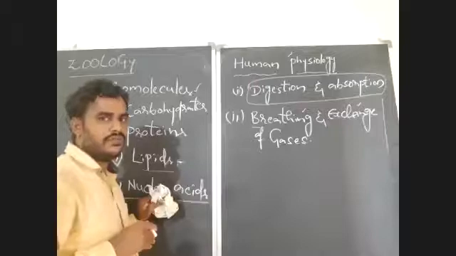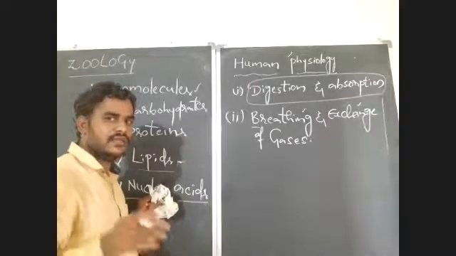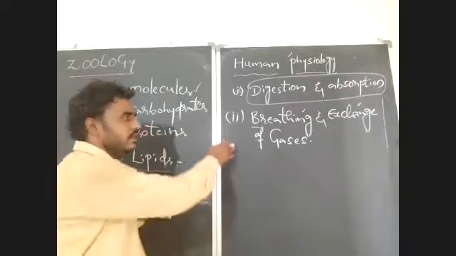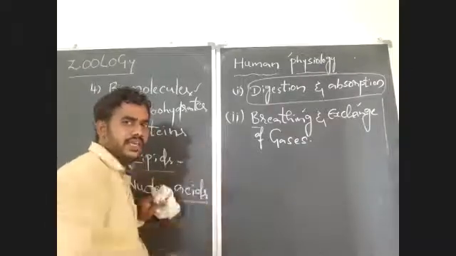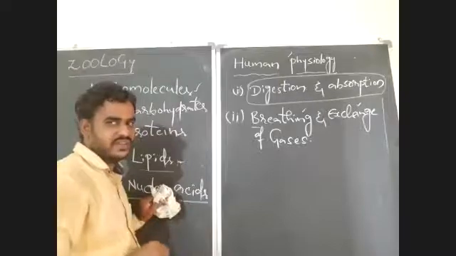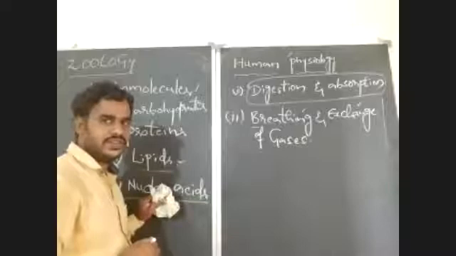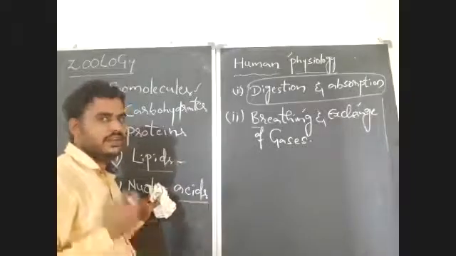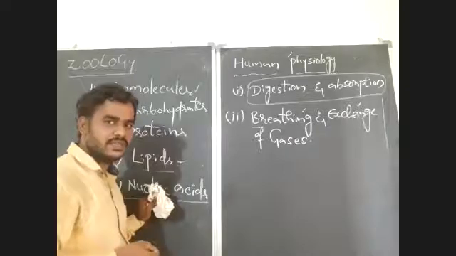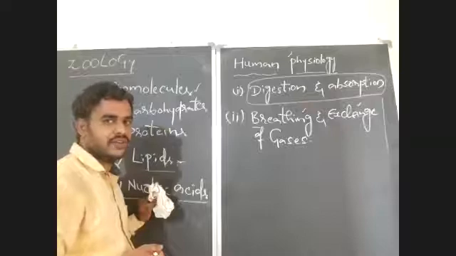What is the role of hemoglobin in the transport of gases? And how carbon dioxide will be transported from the tissues to lungs again. All the topics you will learn in this chapter, breathing and exchange of gases. And also you will learn various common diseases that are associated with this human respiratory system. Some diseases which commonly affects the respiratory system of human being. Also, you will learn here in the chapter breathing and exchange of gases.